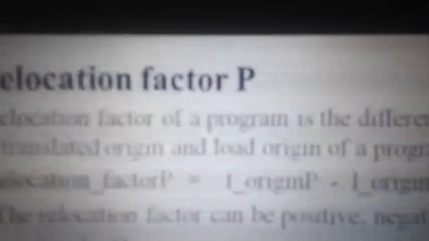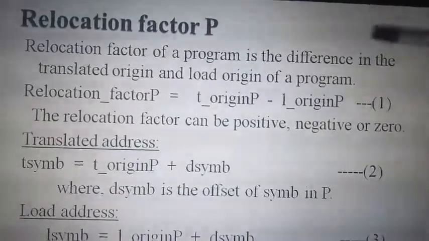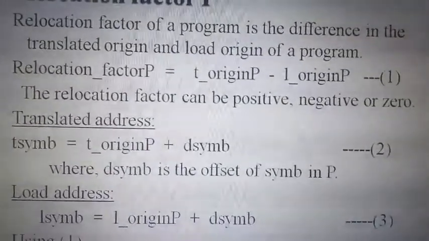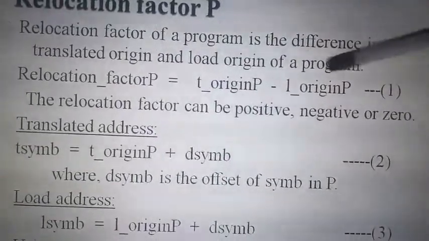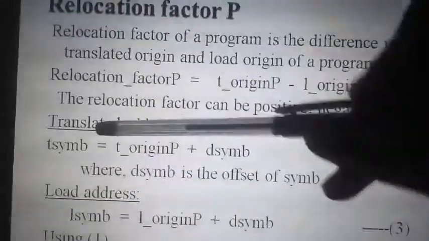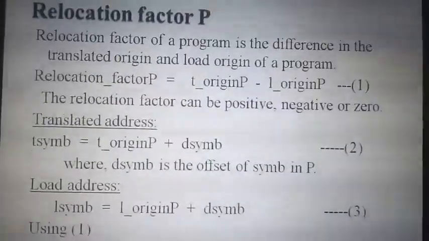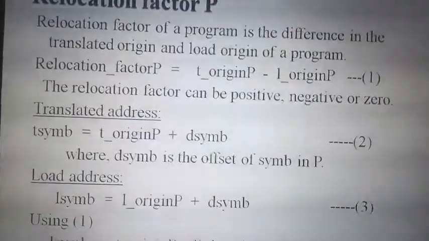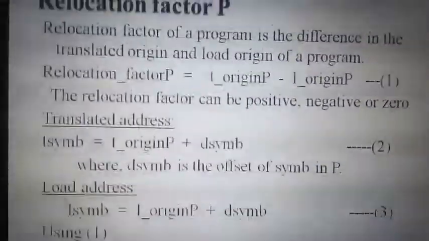So how to calculate this? It is calculated using the relocation factor P. The relocation factor is the difference between the translation address and your load address. So what is the difference? This is a 2 marks definition. The definition is: it's the difference between the T origin and the load origin. Even if you get positive, negative or 0, it doesn't matter. It can be positive, negative or 0, but we'll take only the positive. If you have a negative, we'll leave that.